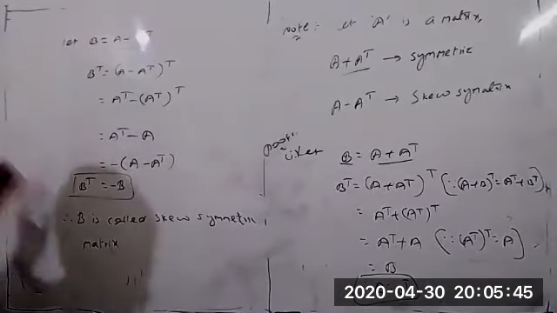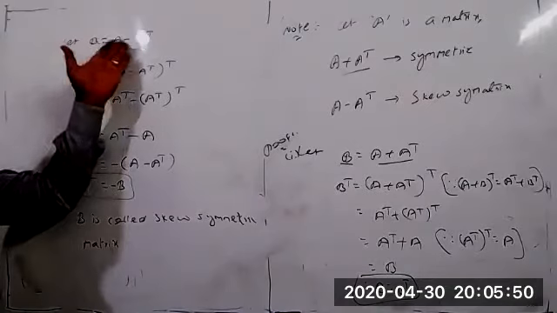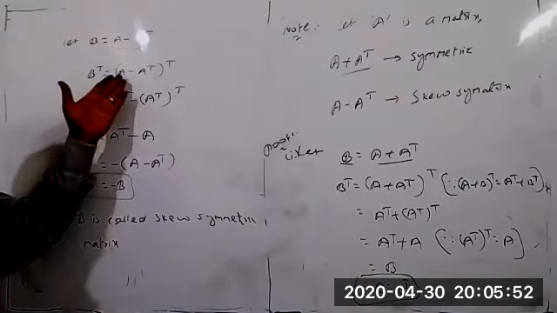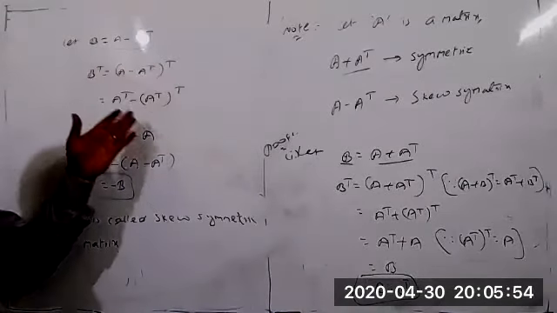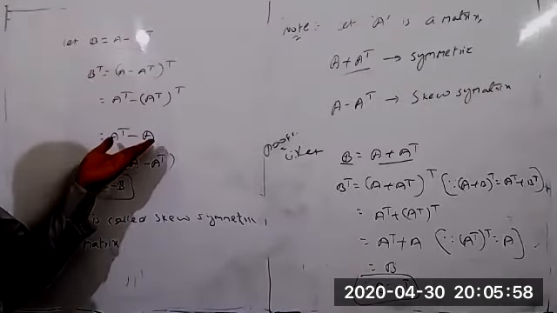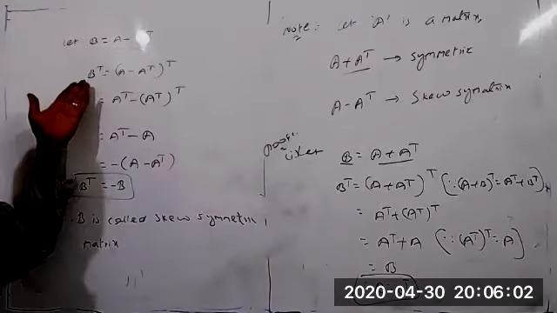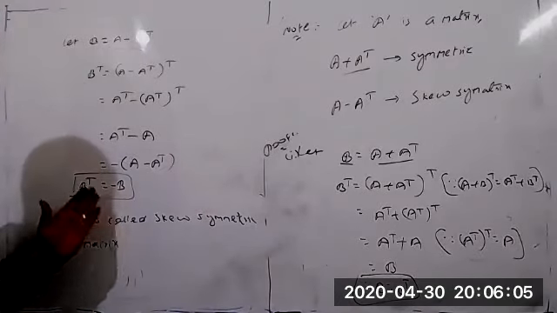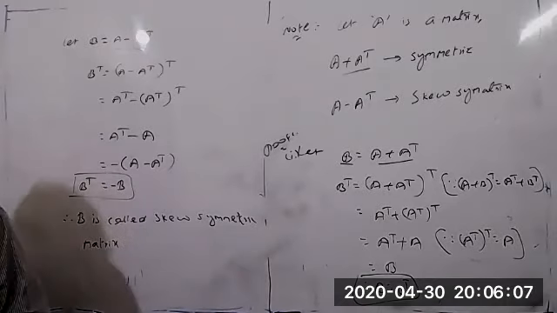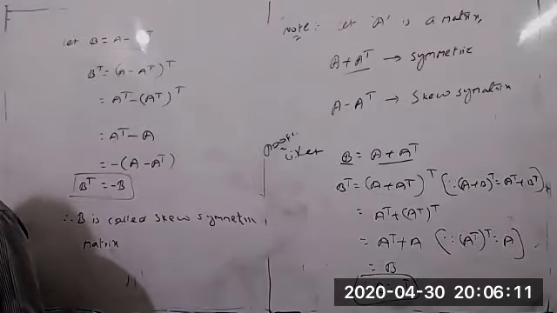The same thing applies here. Let B equal A minus A transpose, and take the transpose on both sides. So B transpose equals (A minus A transpose) whole transpose, which is A transpose minus A. Taking minus common, we get minus of (A minus A transpose). Then B transpose equals minus B, so B is called a skew symmetric matrix.